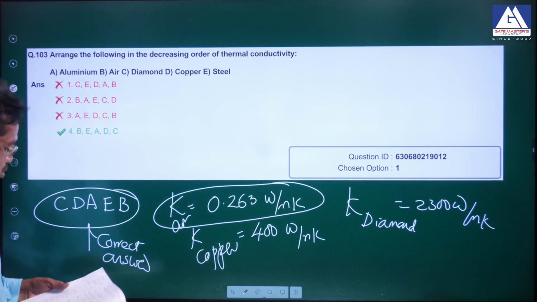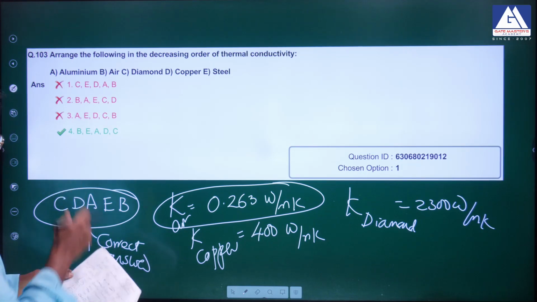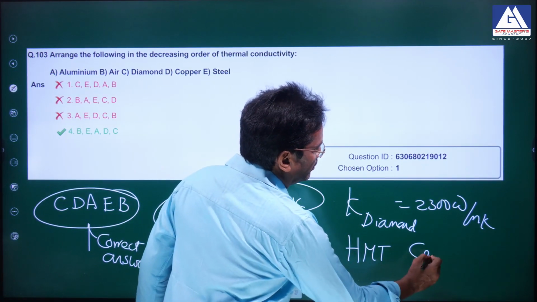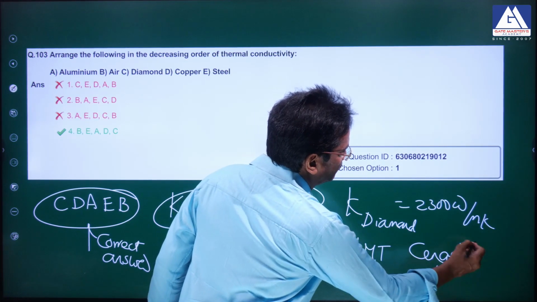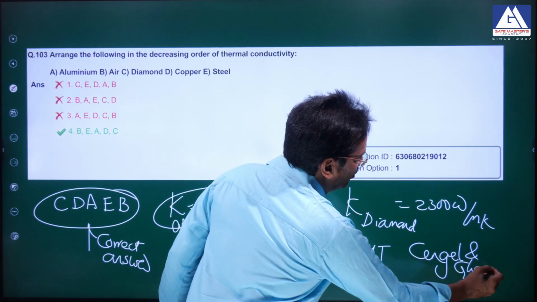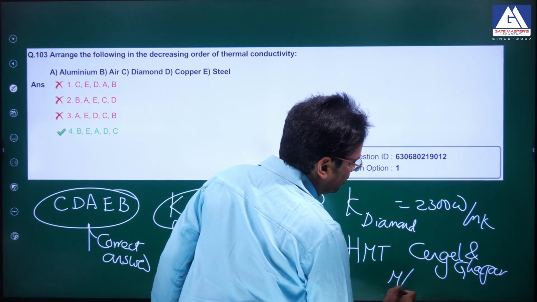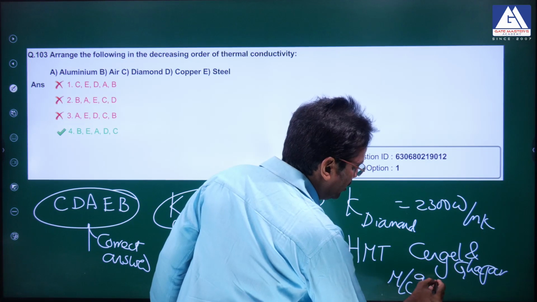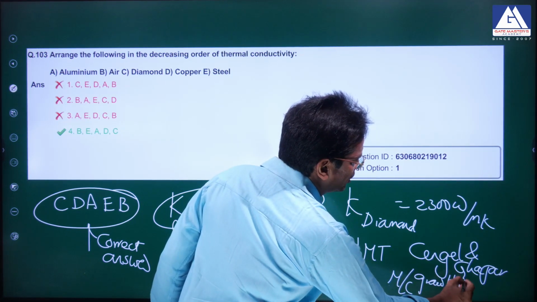The source I am giving is Heat and Mass Transfer by Cengel and Ghajar, McGraw-Hill publications, first chapter, very first chapter.